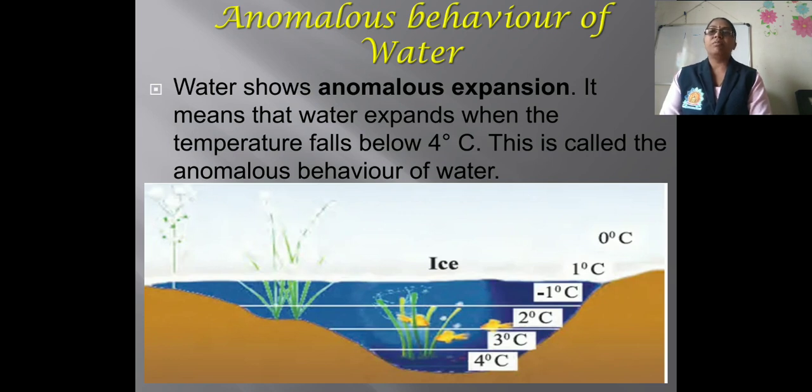So why does the water stay below the ice, and why can aquatic animals in the reservoir survive in it? Because the temperature of the water below the ice is about 4 degrees Celsius, and in that the water expands. That shows the anomalous behavior of water, and therefore the water stays below the ice and aquatic animals in the reservoir can survive in it.